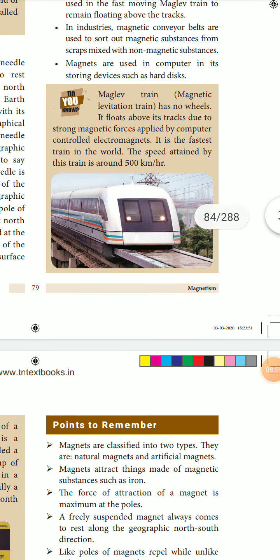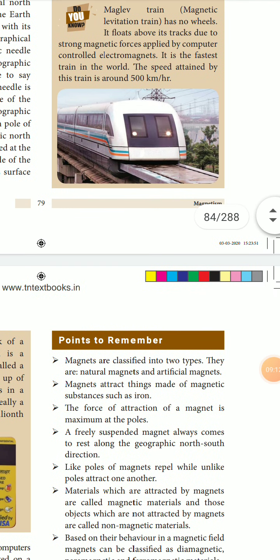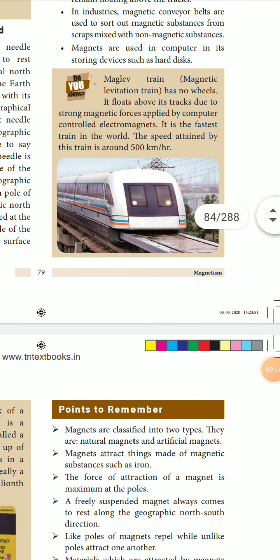Maglev train has no wheels. It floats over its tracks due to strong magnetic forces supplied by computer-controlled electromagnets. It is the fastest train in the world. The speed attained by the train is around 500 km per hour. So these are the uses of magnets.